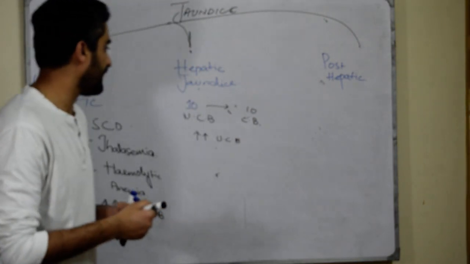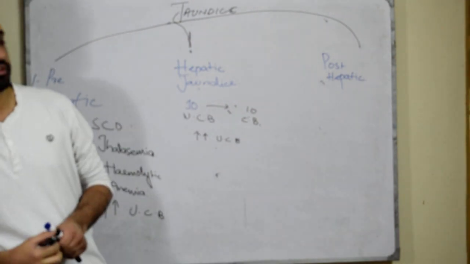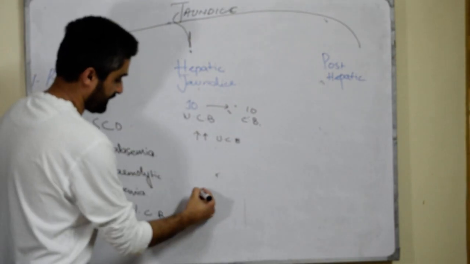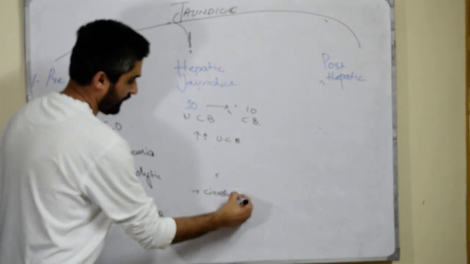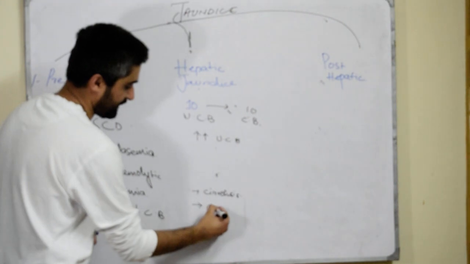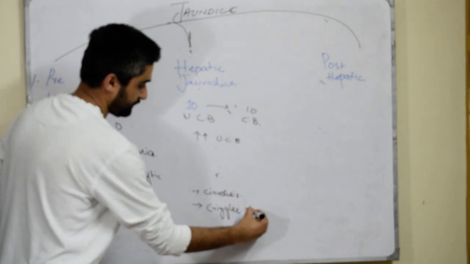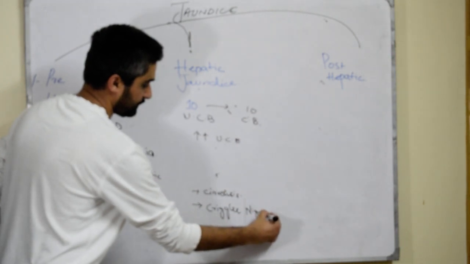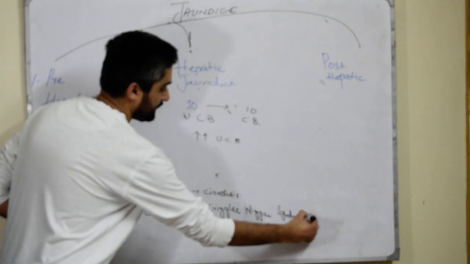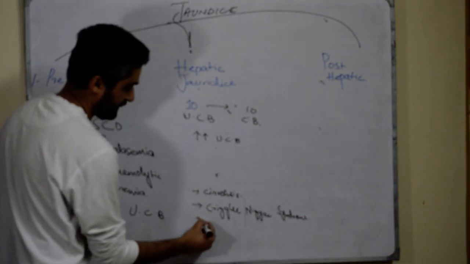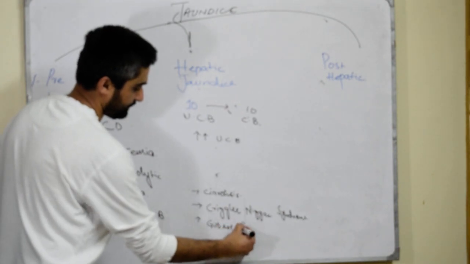Now there is another scenario, when the liver is malfunctioning because of cirrhosis, or Crigler-Najjar syndrome, or another very important one, Gilbert syndrome.